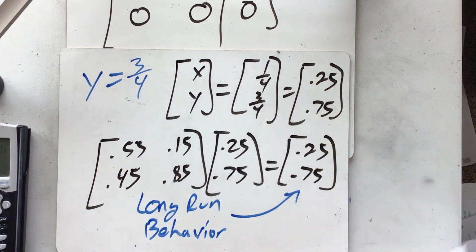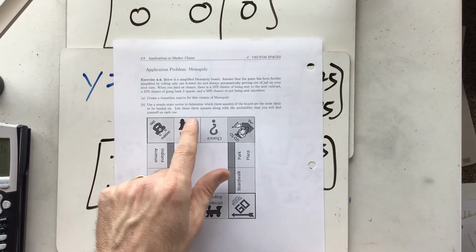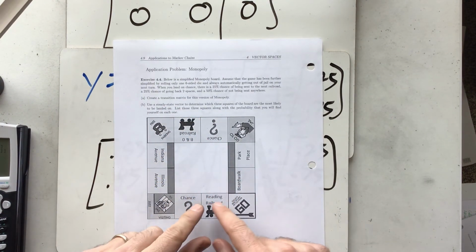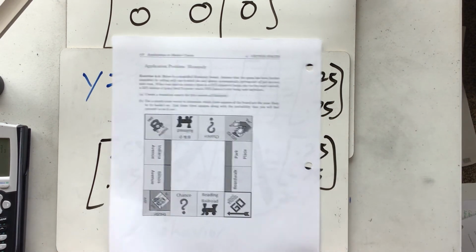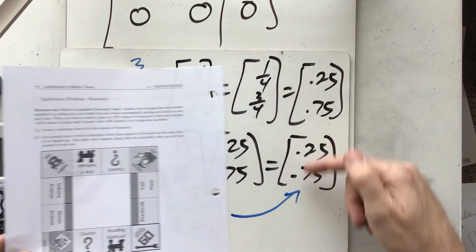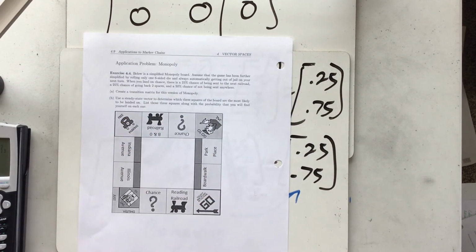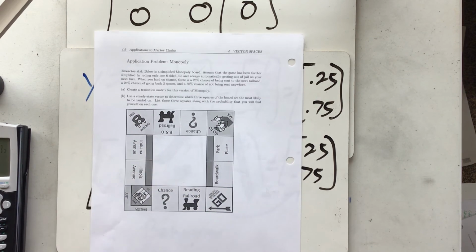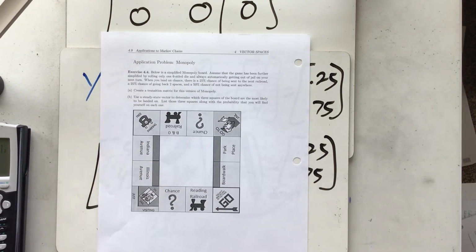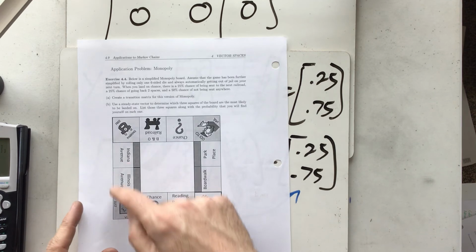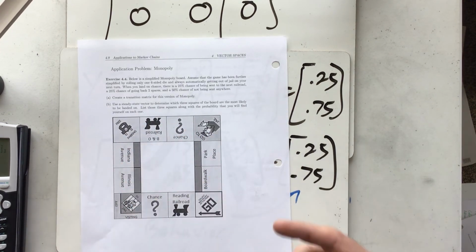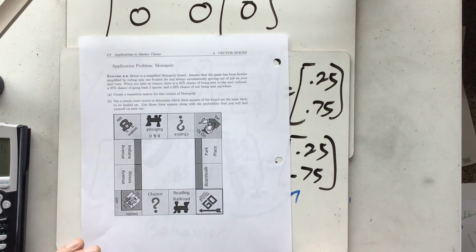So for this Monopoly problem, I asked which square you are most likely to find yourself in, in the long run. What should you do? Well, you need to create a steady state vector. That steady state vector tells you, if you've played the game over and over and over again, in one of these typical 3-hour Monopoly adventures with your friends where you'll hate each other, which square are you most likely to be on? The answer is given in the steady state vector. You look down the steady state vector, and whichever numbers are the highest, those are the squares you are most likely to be on. Those have the highest probability.